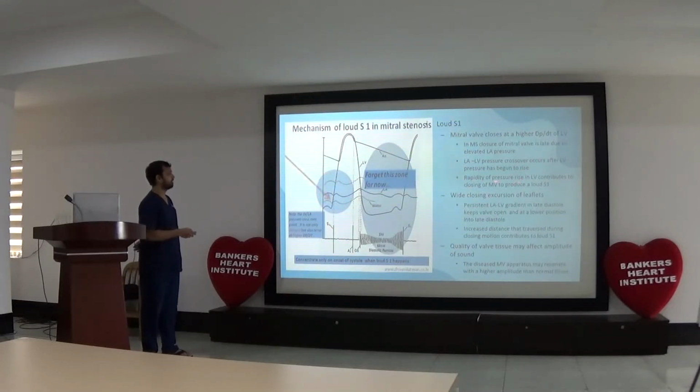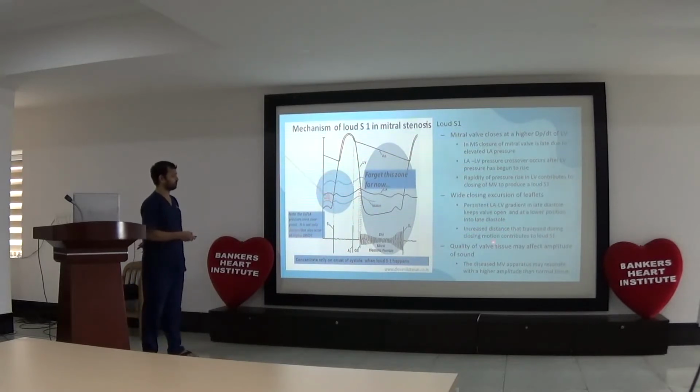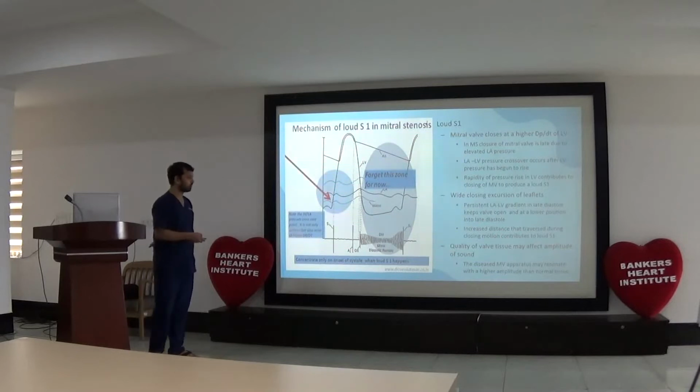The rapidity of pressure rise in the LV contributes to closing of the mitral valve, which produces loud S1. Second is wide closing excursion of the leaflets. Persistent LV gradient in late diastole keeps the valve open at a higher position into late diastole, increasing the distance traveled during the closing motion, which contributes to loud S1.